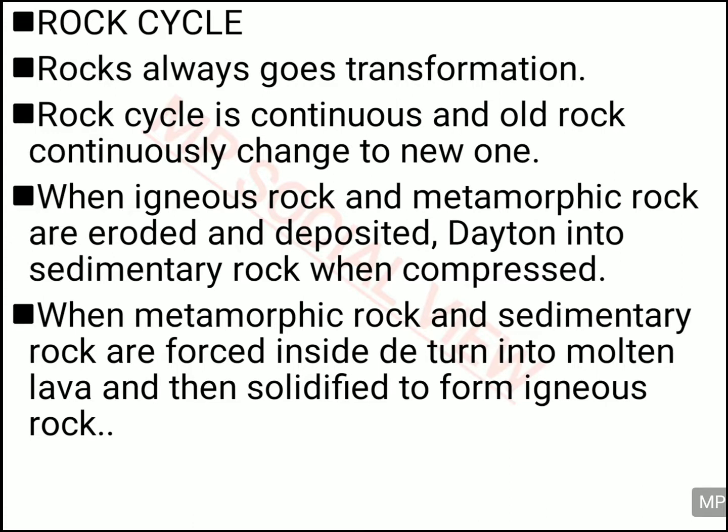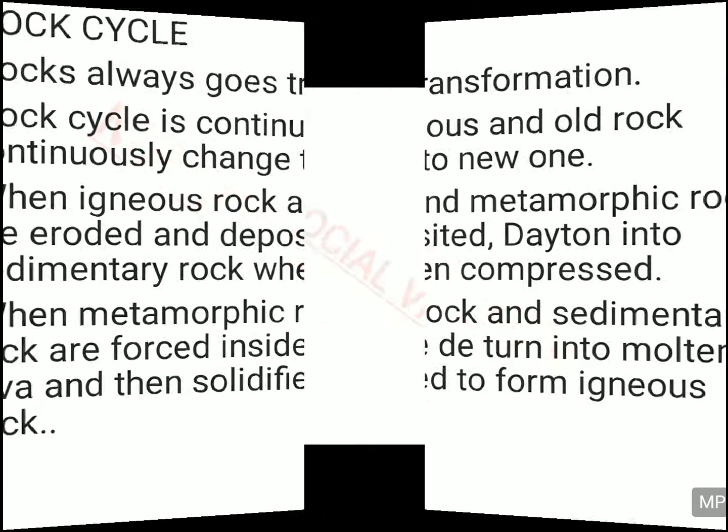If the metamorphic rock and sedimentary rock are forced downward, down below the earth's crust, then they will turn into molten form, into lava, and then this lava will come out and get solidified, and then it will turn into igneous rock. So this is what this statement is showing, that metamorphic and sedimentary rock can also be converted into igneous rock.